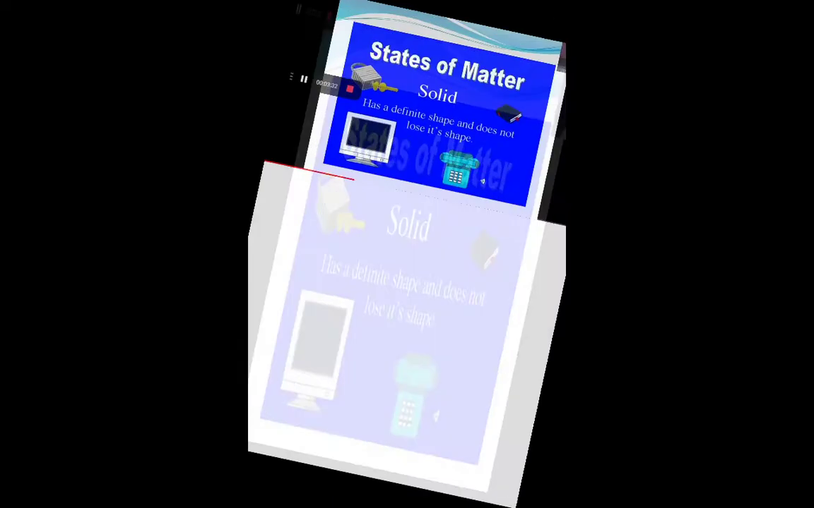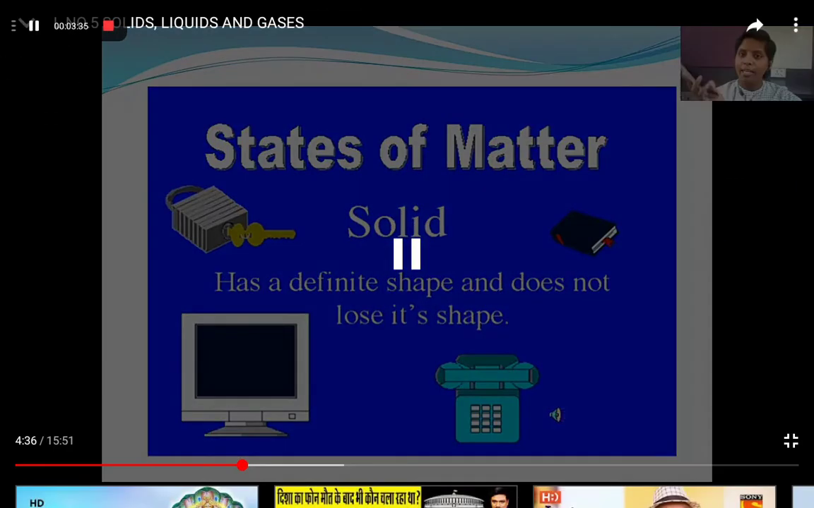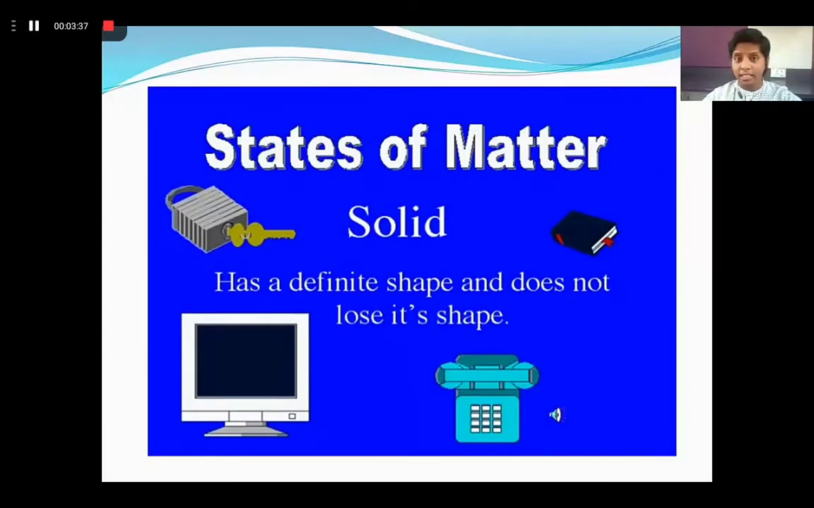If we take the example of a mobile, a mobile is a solid matter. Right? If I hold a mobile in my hand, or keep it under the table, does the mobile change its shape? No. If I hold it in my left hand or right hand, does it change its shape? No, it doesn't. So here we can say the mobile is a solid. See on the screen we have a lock and key, a book, a computer and a mobile phone. These objects are solid.